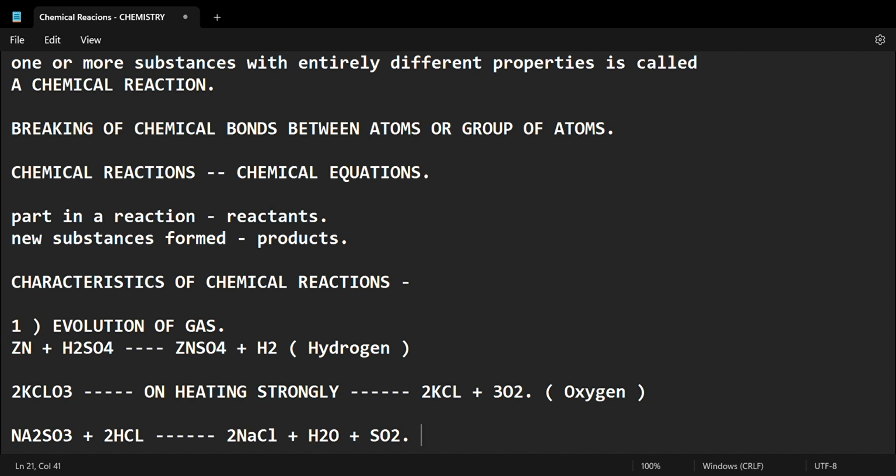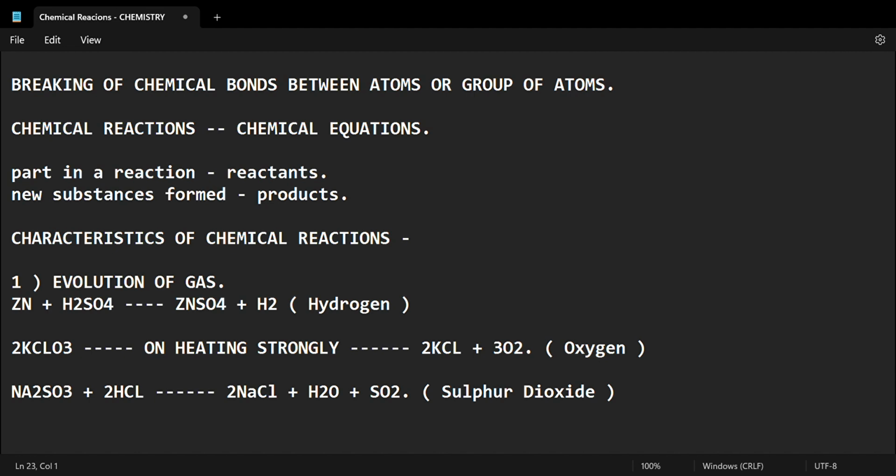SO2 is sulfur dioxide. Okay, so sulfur dioxide is SO2. Now, what is effervescence? The formation of gas bubbles in a liquid during a chemical reaction is called effervescence.